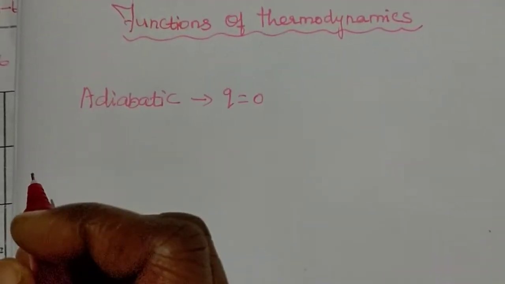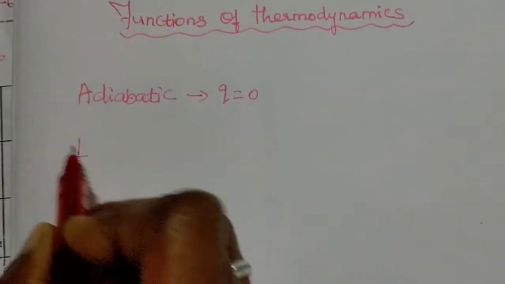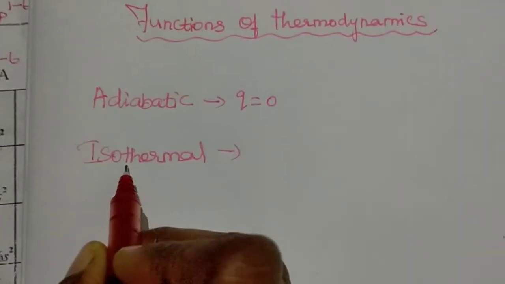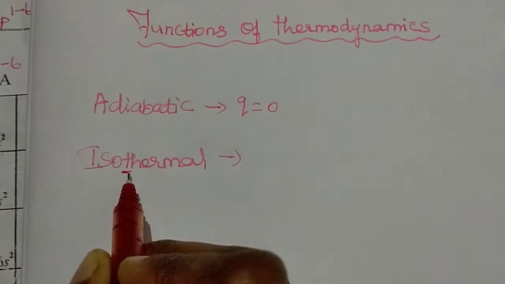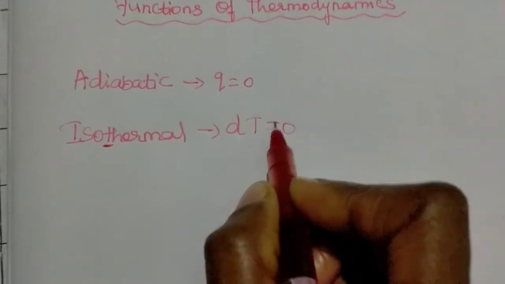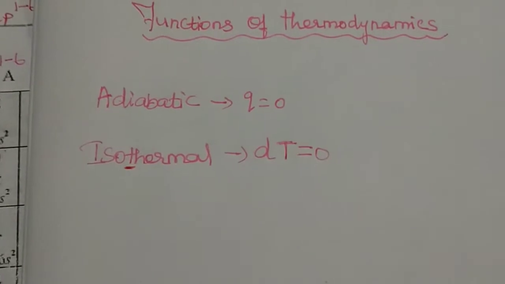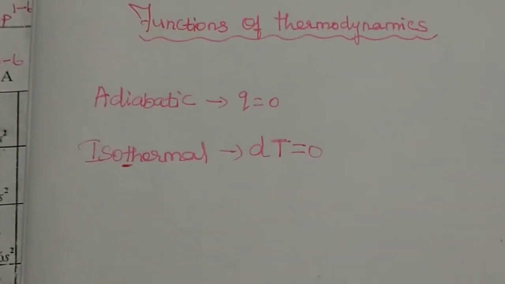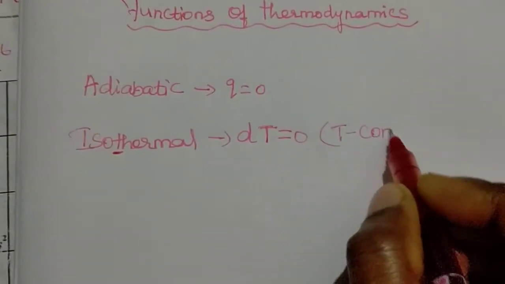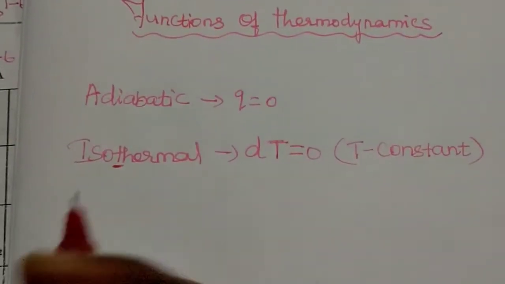And what is the condition for isothermal process? So what is constant here? Temperature is constant. So we write difference in temperature is equal to 0, dT = 0. That means throughout the process, the difference in temperature is always 0, so temperature is constant in the thermodynamic process.